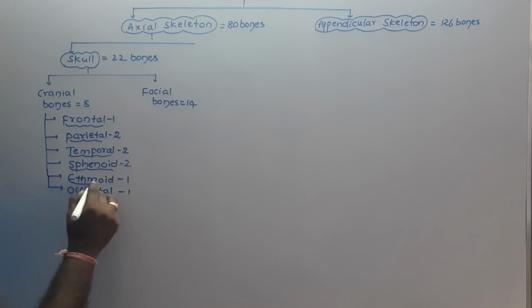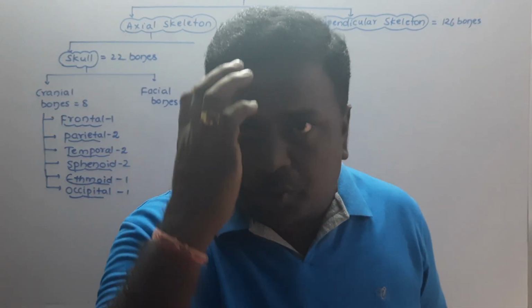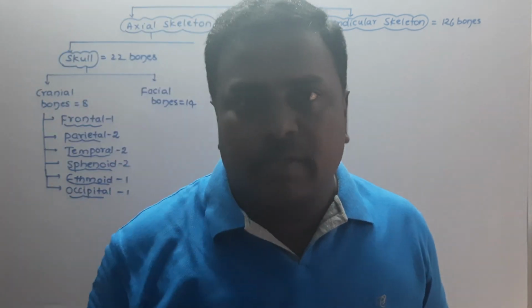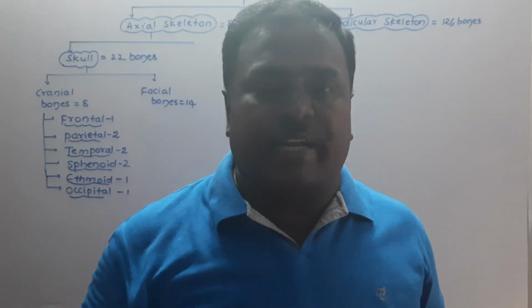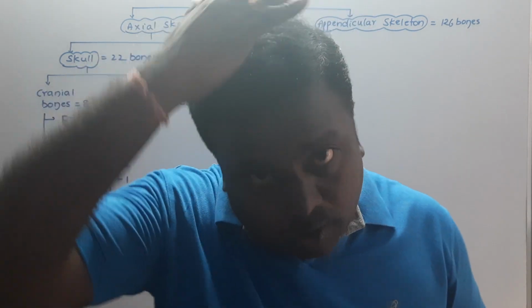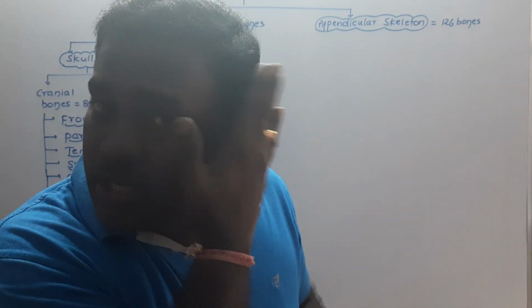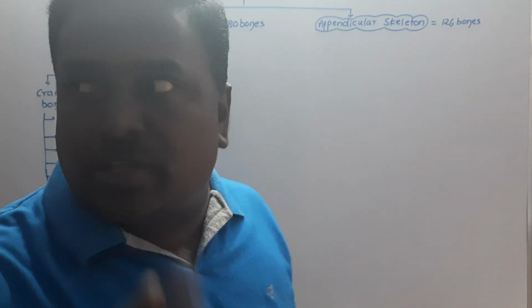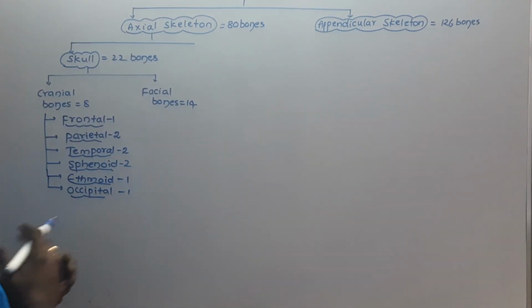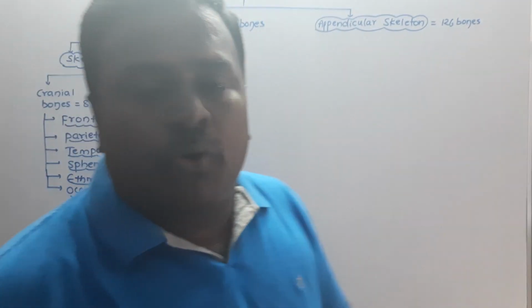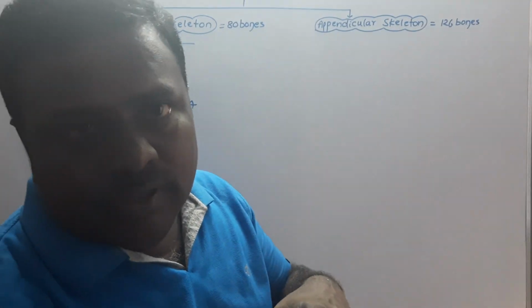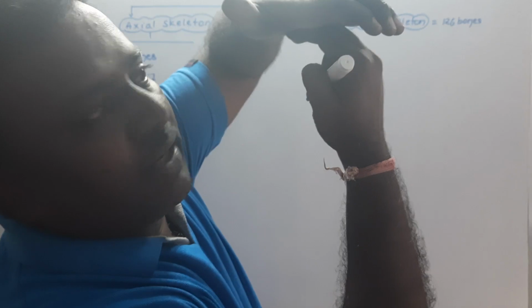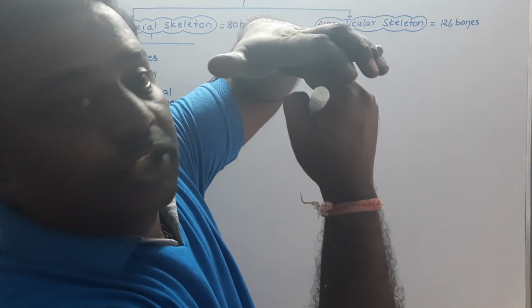This is the frontal bone, which forms the forehead and the anterior part of the skull, present on the front side. This is the parietal bone, forming the roof of the skull. This is the occipital bone, forming the base of the skull. These are the temporal bones, present on the lateral portion of the skull. And the sphenoid bone articulates with all other bones.